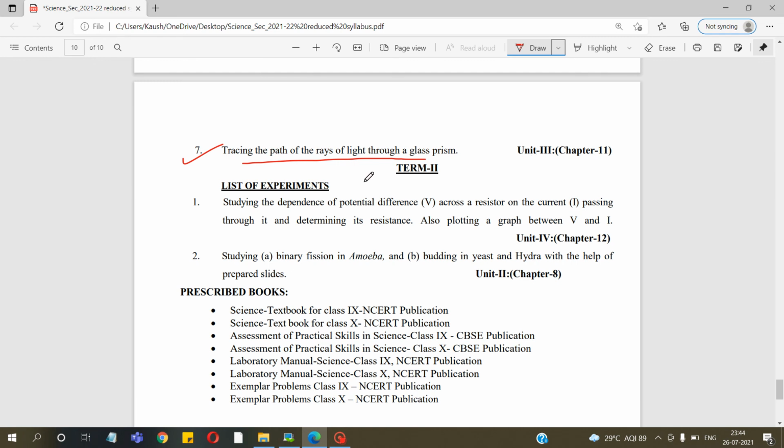Then we talk about the list of experiments from term 2. In term 2, there will be studying the dependence of potential difference across a resistor on the current passing through it and determining its resistance. Also, you have to plot the graph between V and I, that is potential difference and current. To study binary fission in amoeba, budding in yeast and hydra with the help of permanent prepared slides.